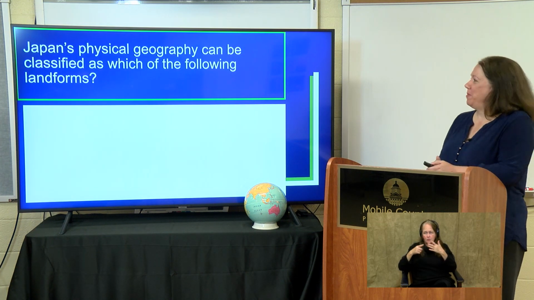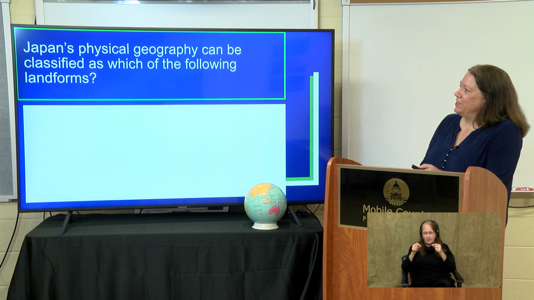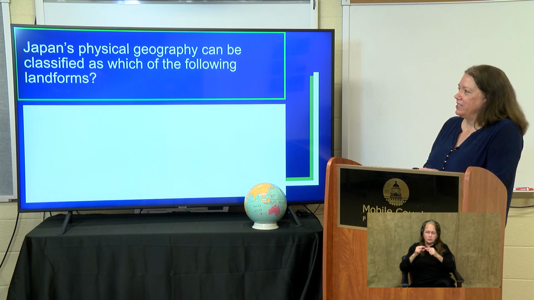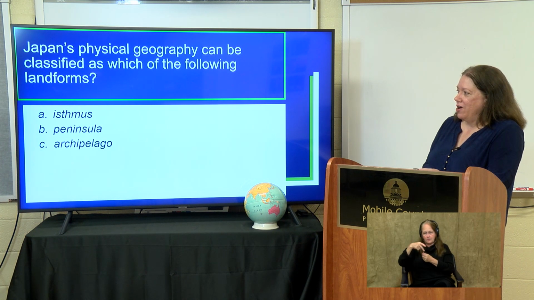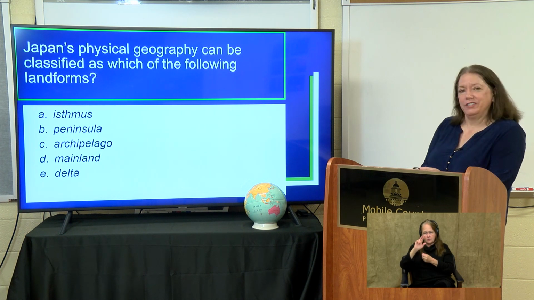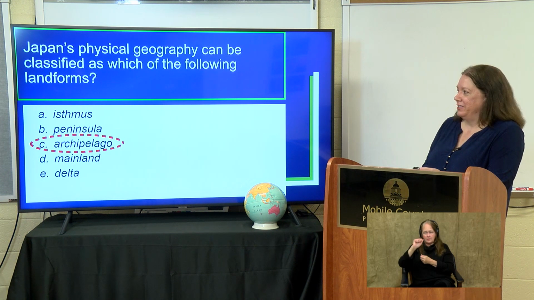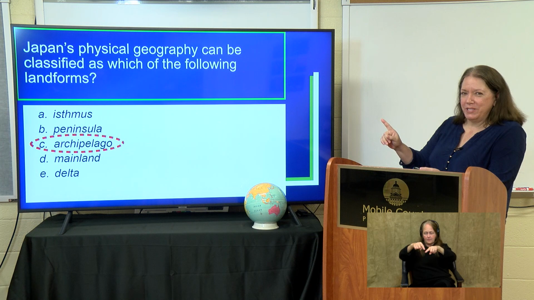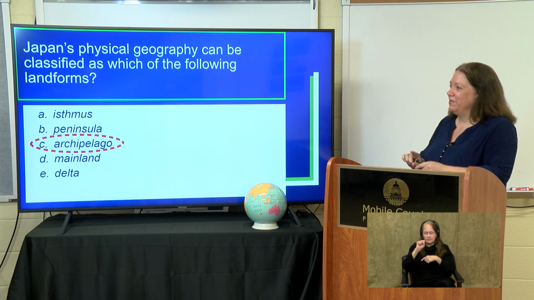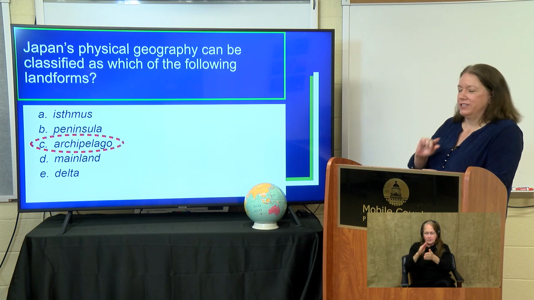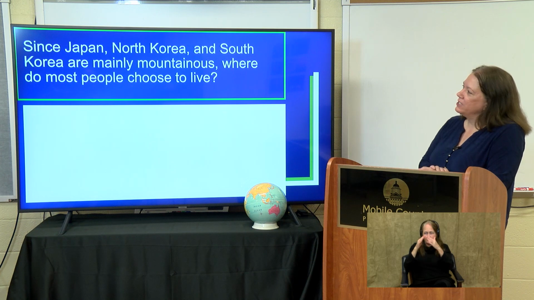So just a few wrap-up questions. Japan's physical geography can be classified as which of the following landforms? It is an isthmus, peninsula, archipelago, mainland, or delta. And you guessed it, it's an archipelago. Remember, a chain of islands. If you forgot what isthmus was, an isthmus is that narrow piece of land, think about Central America and the Isthmus of Panama. Next question.